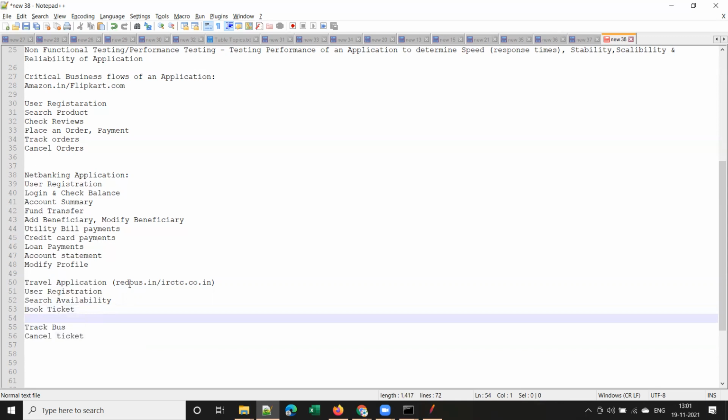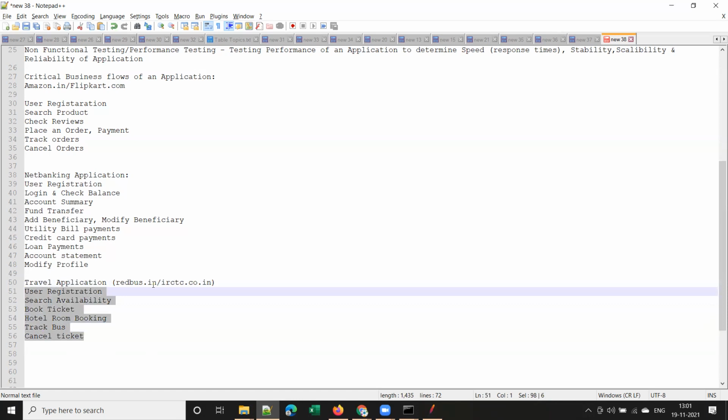Nowadays these travel applications provide hotel room booking also, isn't it? Yes, you can book a hotel room also. Nowadays almost all the travel applications provide this, and flight ticket booking also. They are offering flight ticket booking also, isn't it? So these are the critical business flows for any travel application.